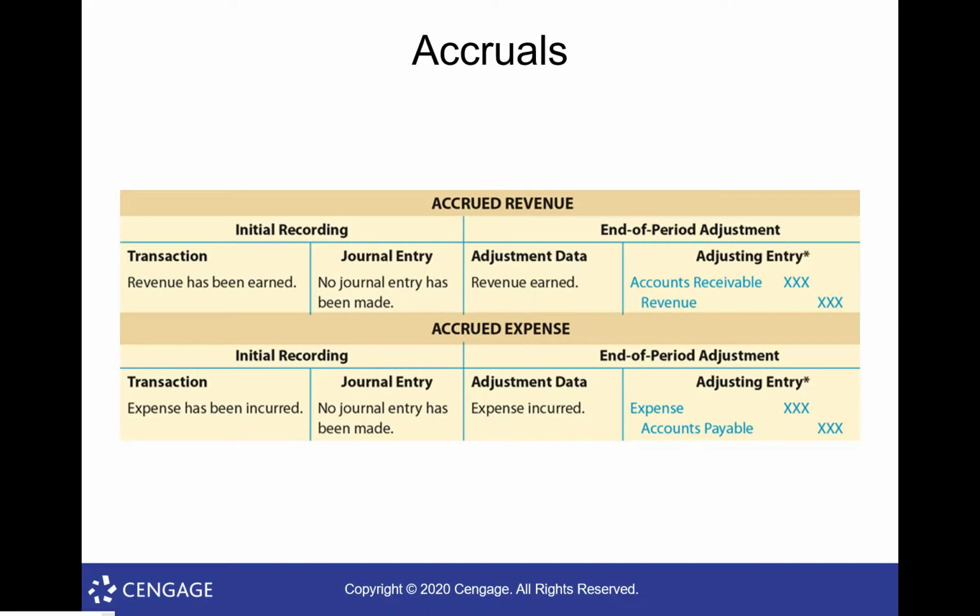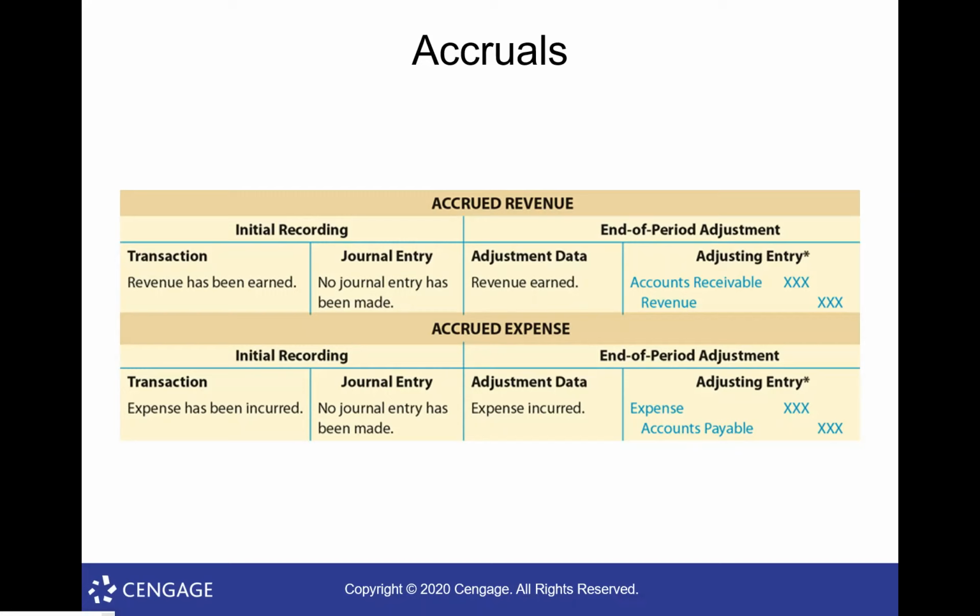It's gonna have the expense, whatever it is, on the debit, and then it's gonna have the accounts payable on the credit. So this is recognizing some sort of expense that we've incurred. A very common one, if you think about it, is our employees are working all the time. Now, here at the college, we're all working, doing our job, but we don't get paid till payday, okay?